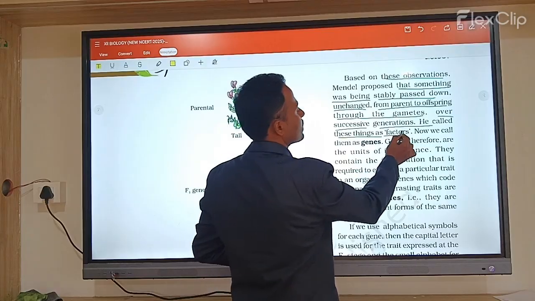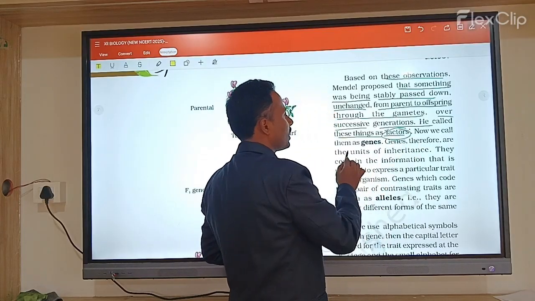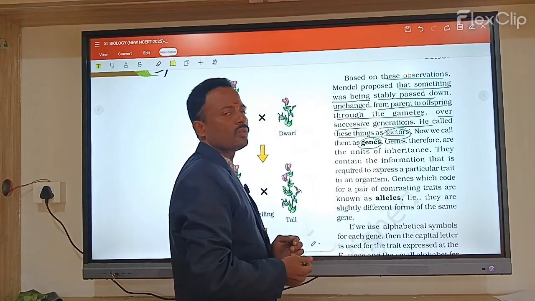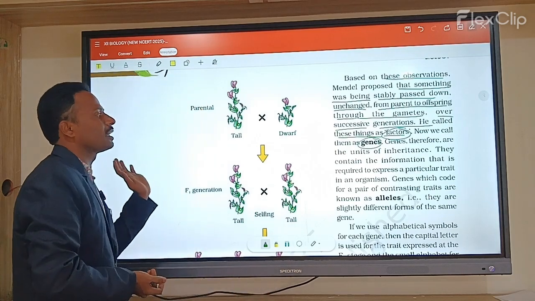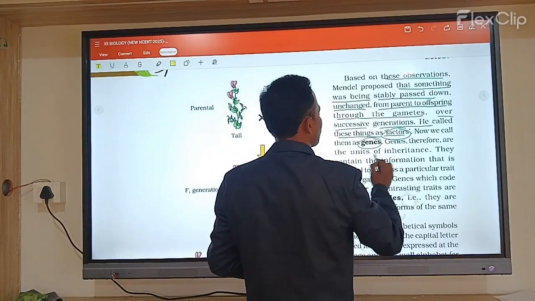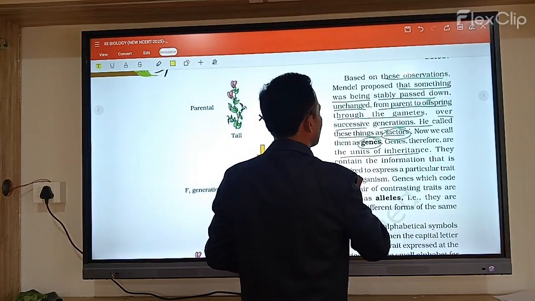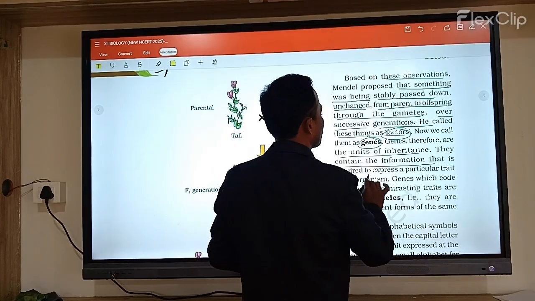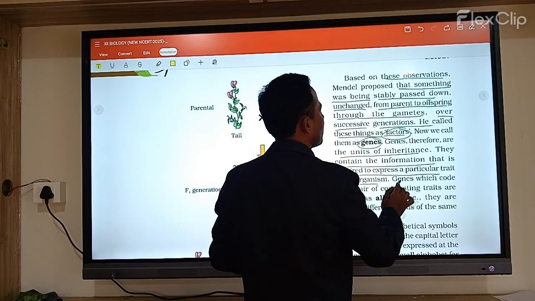Here, those are called what? Factors. Nowadays we call them genes. So genes are carried from generation to generation. The genes contain the information that is required for the expression of particular traits of the organism.